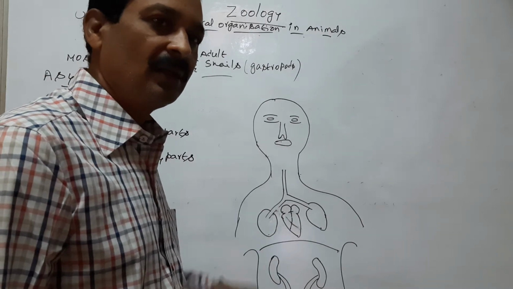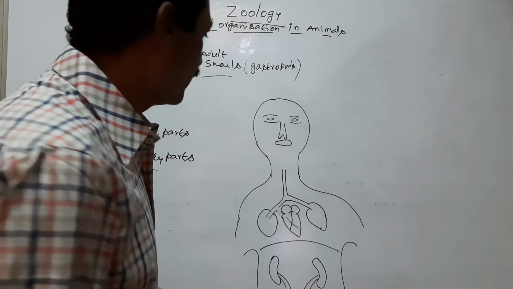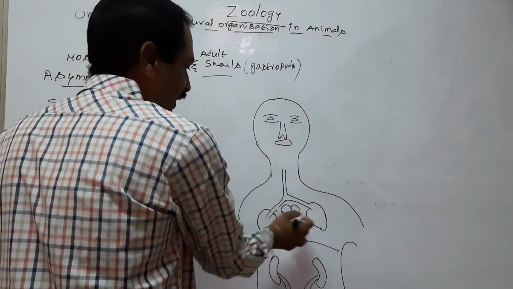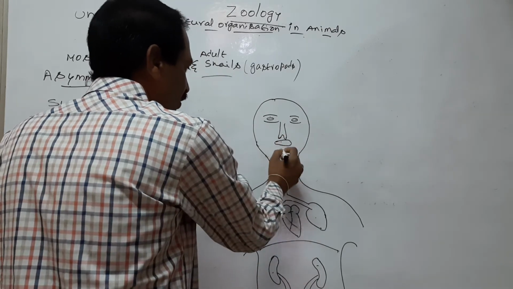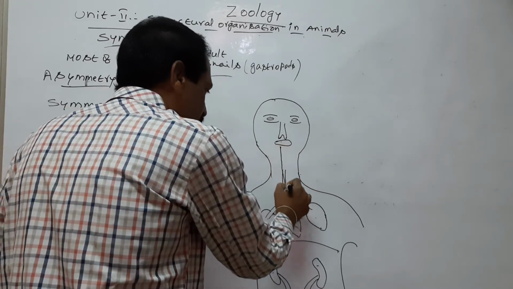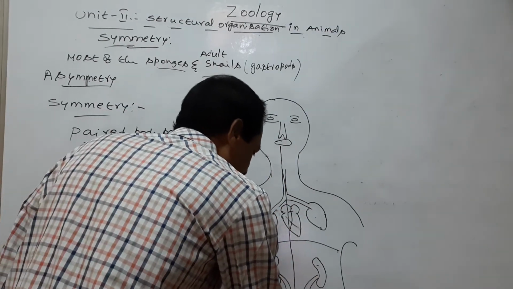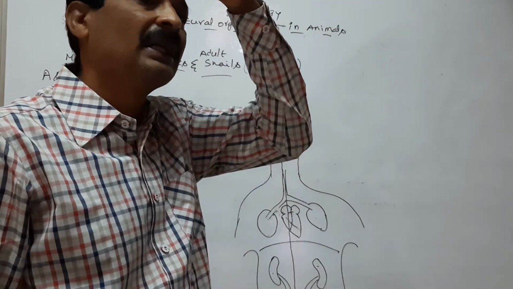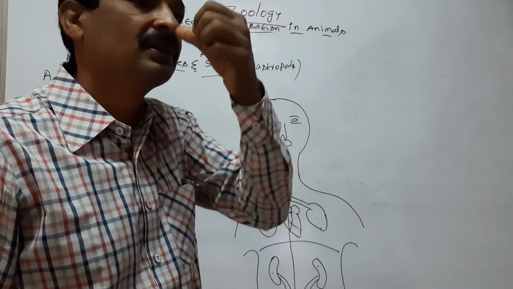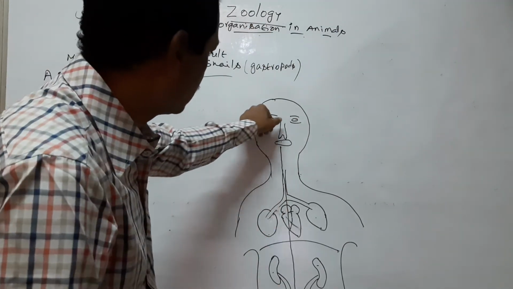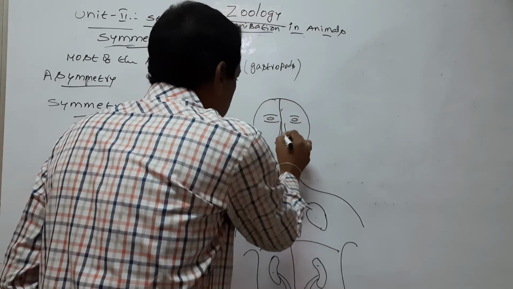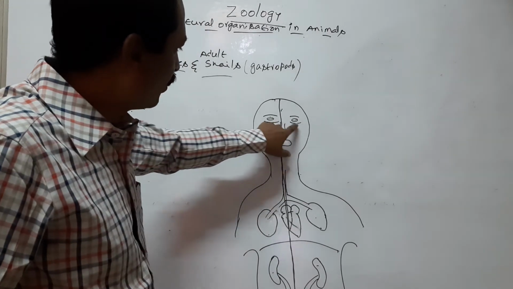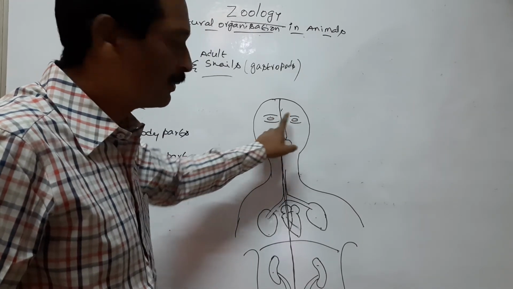heart, alimentary canal, etc. Here, the paired body parts like eyes, external nostrils, lungs, and kidneys are located one on either side of the central or principal axis of the body. The principal or central axis is present inside the body. This is the principal axis. Eyes are located one on either side of the principal axis.